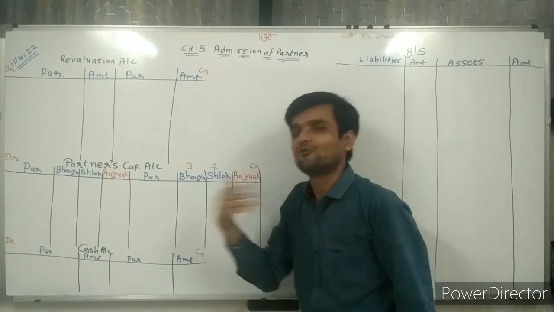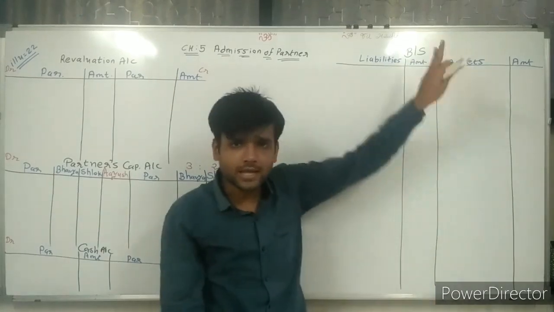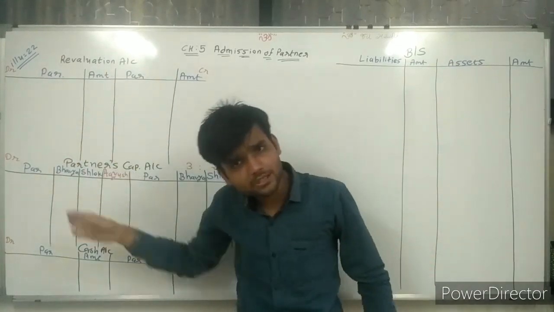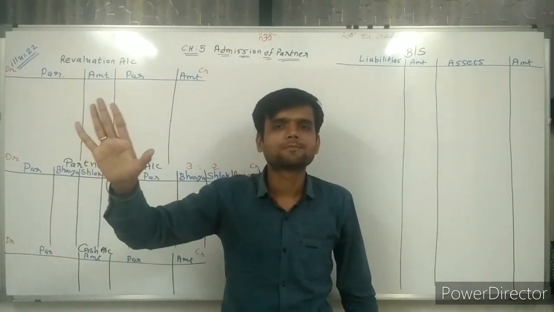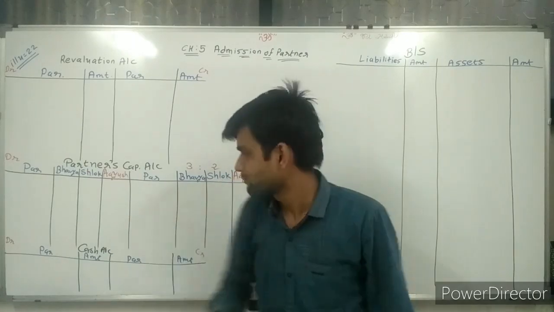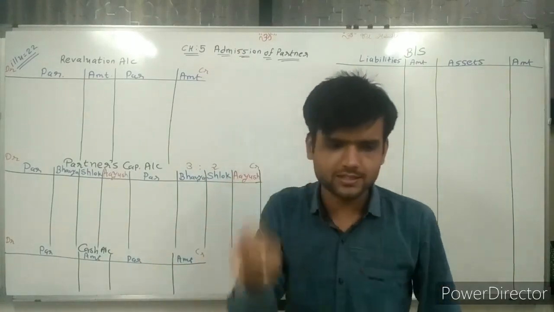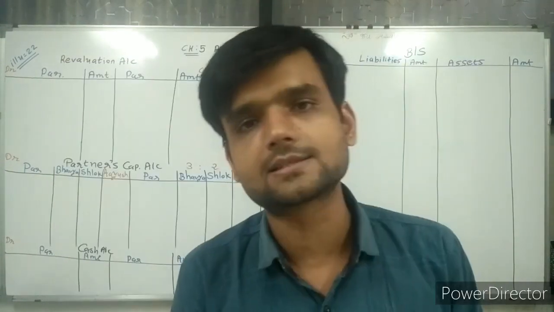Third column: we know one partner is admitted in this chapter. Accounts are the same. Revaluation, capital, cash, new balance sheet, everything is the same. Some extra information is given in this sum. So Bhavya Shlok 3:2, that's it. Reading ahead: balance sheet of their firm as on 31/3/17 is as under.